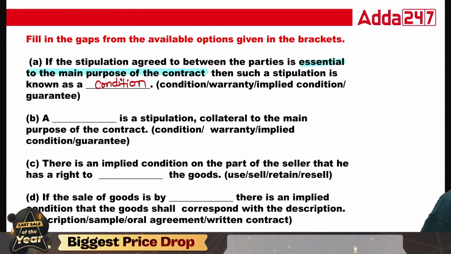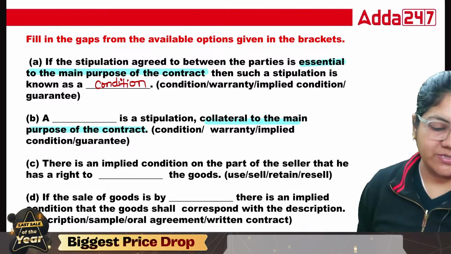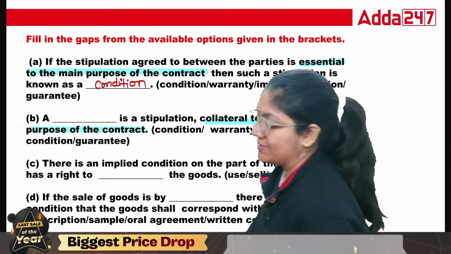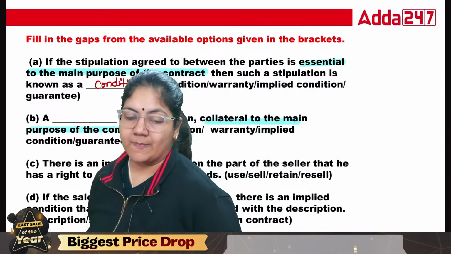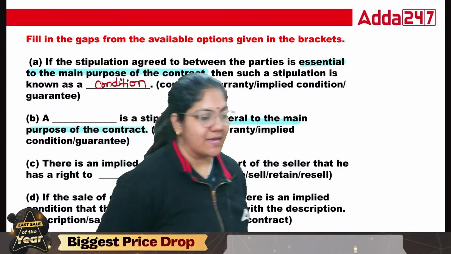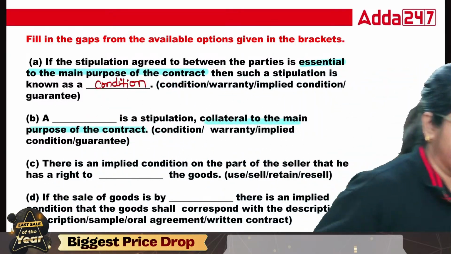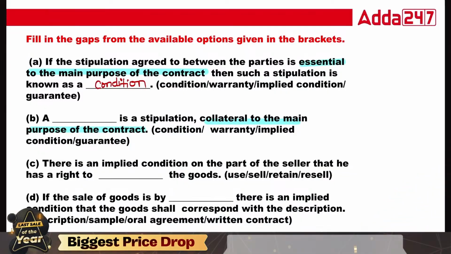Now, a dash is a stipulation collateral, guys, collateral to the main purpose of the contract. What is this? Condition, warranty, implied what? What is the right answer? So a dash is a stipulation collateral. So collateral, that definition is defined in the warranty. So this is the right answer.